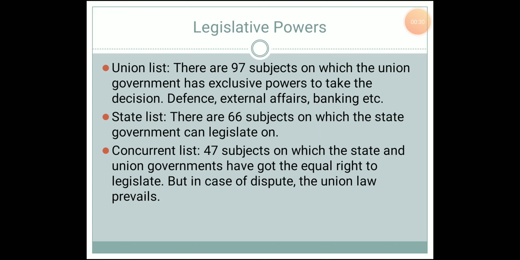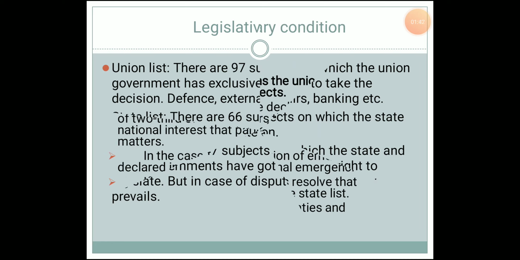What do you mean by this exclusive? Where the state government doesn't have any say, only the union government can take a decision on such a matter. In the state list, there are 66 subjects on which the state government can legislate, and there are 47 subjects which come under the concurrent list, where both the central government and the state government have equal power to make a decision. So these are the three lists: union list, state list and concurrent list. These are important points, please remember them.